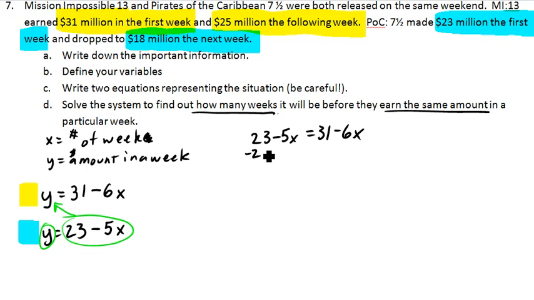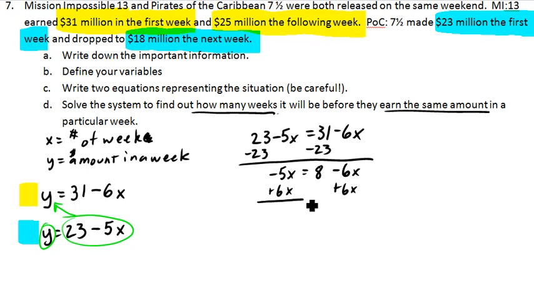We'll subtract the 23 from both sides. Or you could do the x's first. I usually like to do the x's first. I have no idea why I did the numbers first this time. But 31 minus 23 is 8. And then I've got minus 6x. We'll add 6x to both sides. That means x equals 8. So that would be 8 weeks.